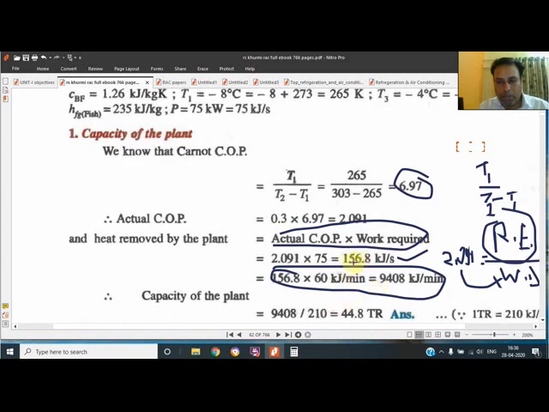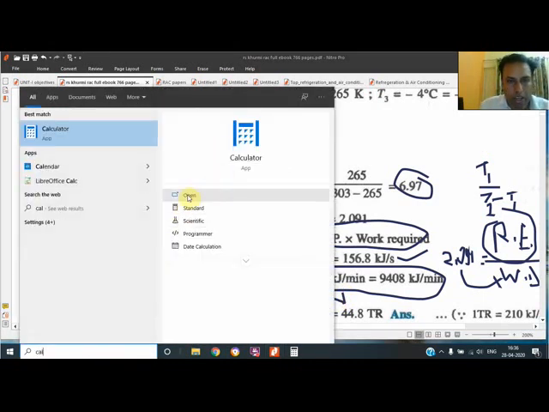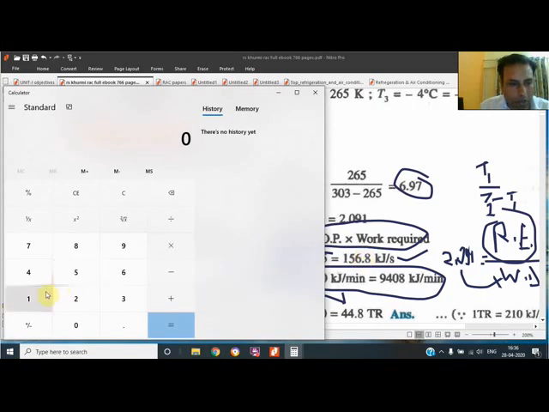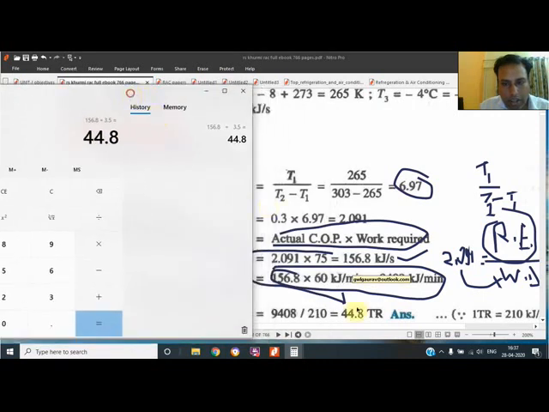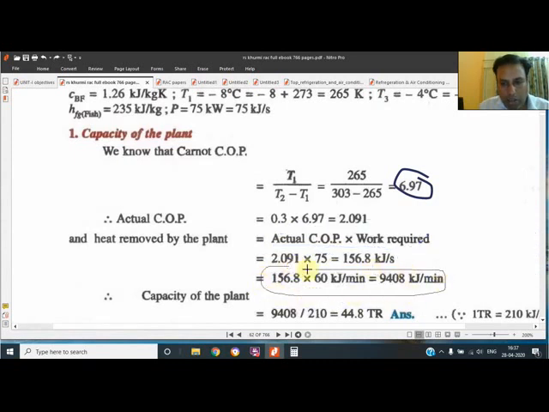If we divide kilojoule per second, 156.8, by 3.5, we also get 44.8. So we don't need to uselessly convert it into kilojoule per minute.